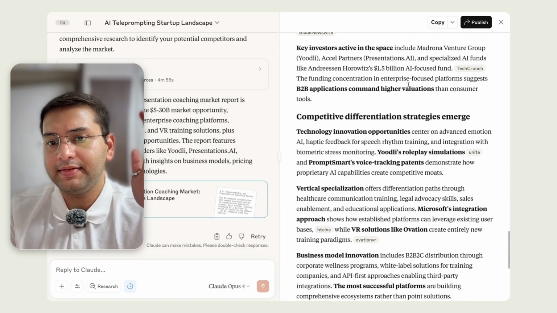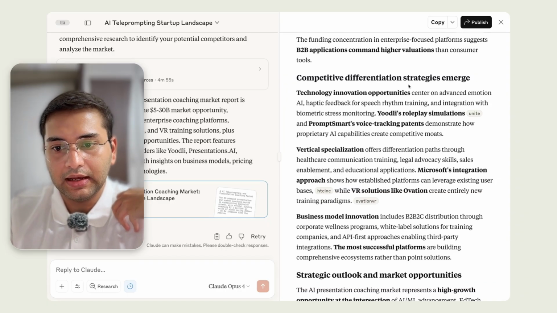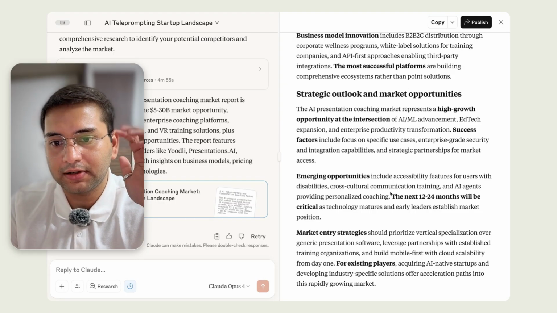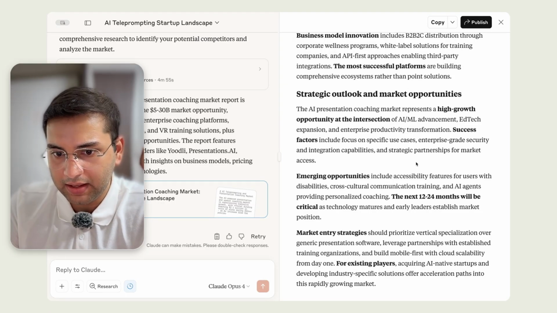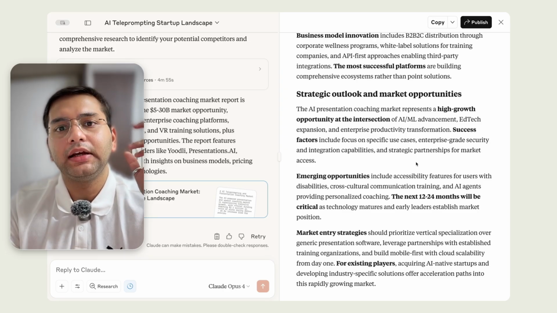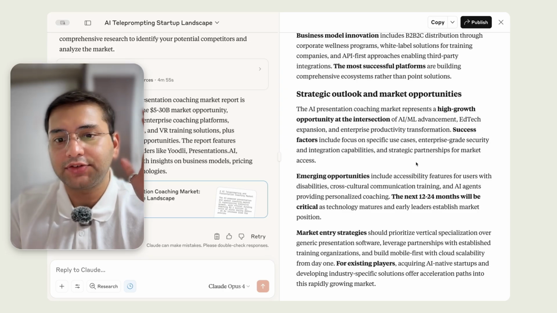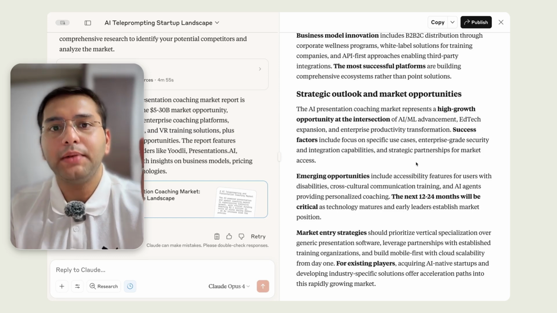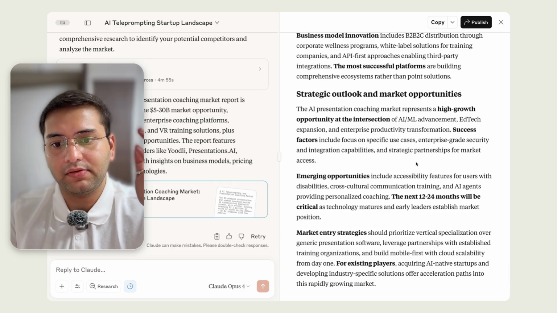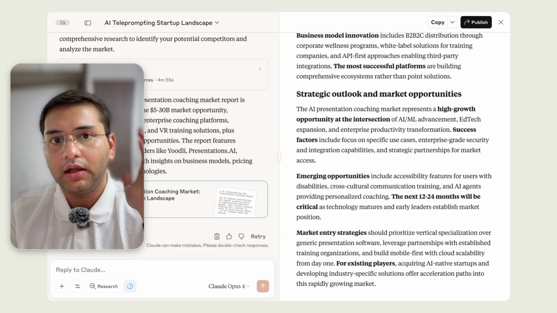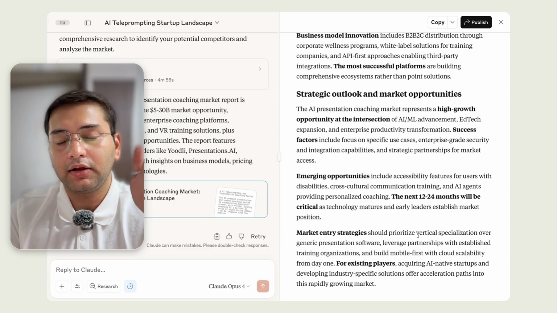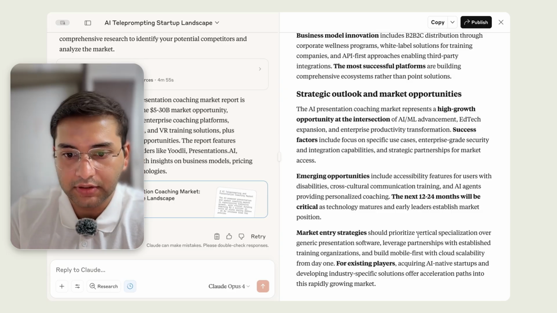So far, Claude is, I would say, falling a little short for me personally. Competitive differentiation strategies. Okay, I think this is where, for all of the tools that Claude has listed out, it shows how they separate themselves from the market. And then there's a strategic outlook for what the next few months are going to look like. Now this has the same information that ChatGPT had, but it's just not well presented for me to make a decision on whether I want to dive into this industry, this space, or consider some other options. I definitely feel that there could be some more context added to what ChatGPT provided, but I feel that Claude is not doing well in presenting the information it has researched.